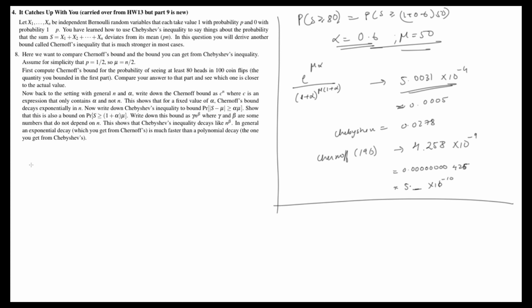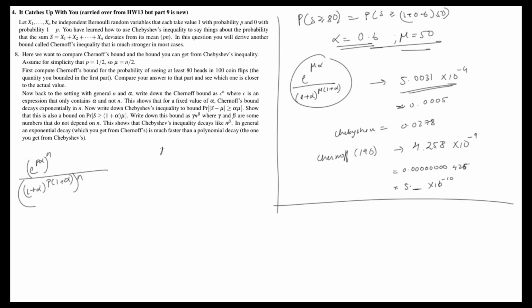So Chebyshev's inequality, Chernoff bound. Now, what do we have? I'm just going to take whatever we had in the expression over here and write it in terms of n and p. So (e to the mu alpha) is equal to (e to the p alpha) to the n, divided by ((1 plus alpha) times p times (1 plus alpha)) to the n.